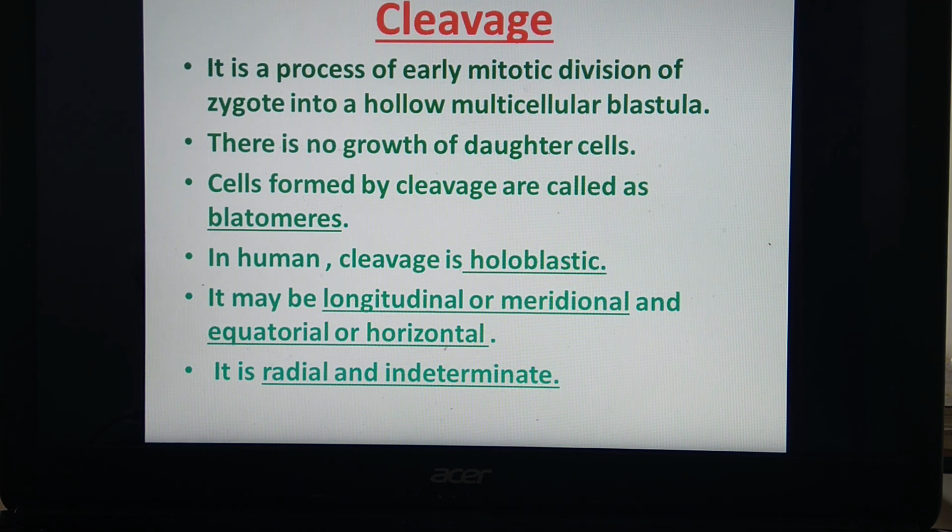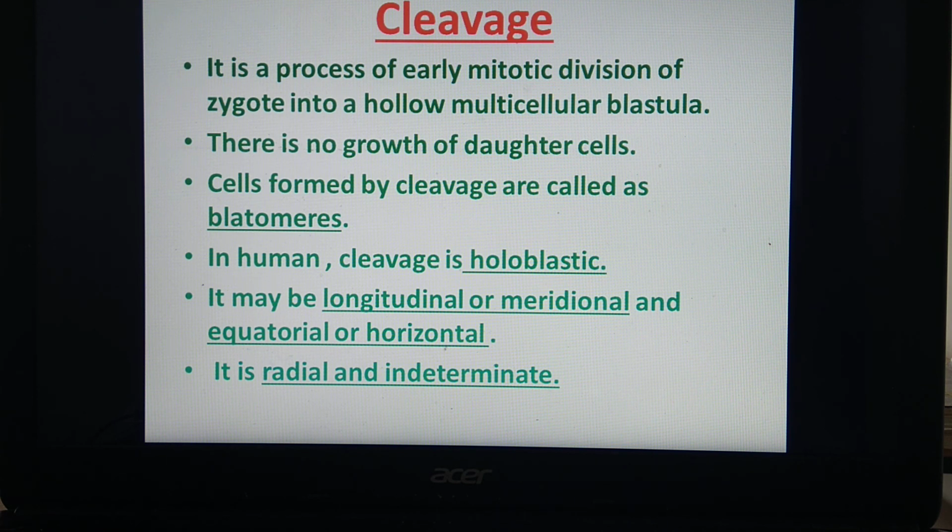And remember that it is radial and indeterminate. What's the meaning of the word radial here? Cells align over each other and form a rounded mass of cells, that is called radial. And what is the meaning of indeterminate? Here, as you know, after the cleavage, many cells called blastomeres are formed.